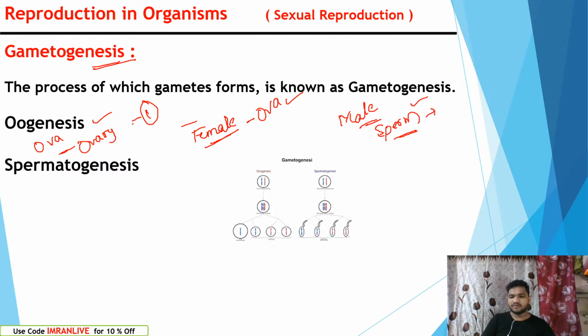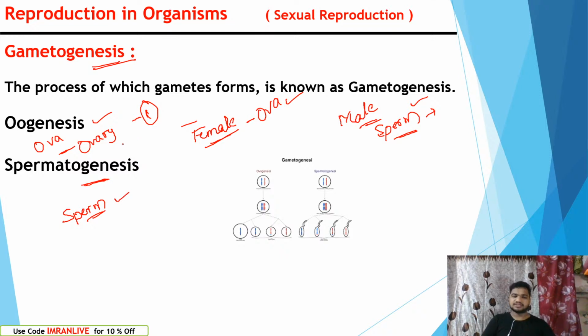Once per month, once in a menstrual cycle, they produce a single ova. And spermatogenesis occurs in male. Male produce sperm. Production of sperm in testes is called spermatogenesis.